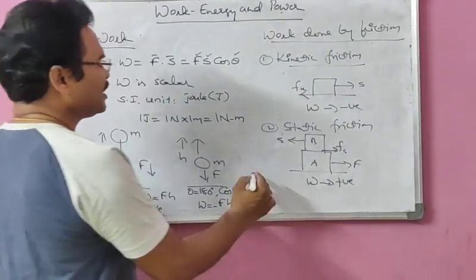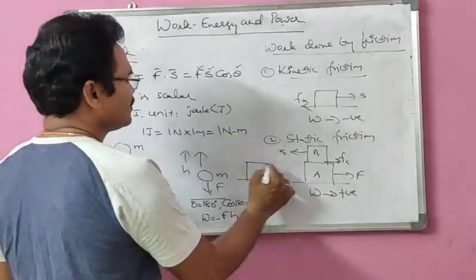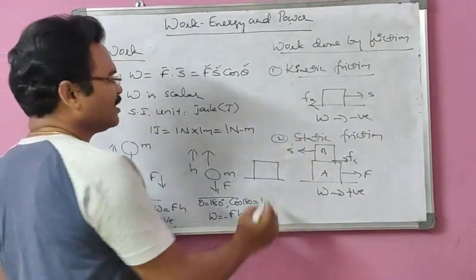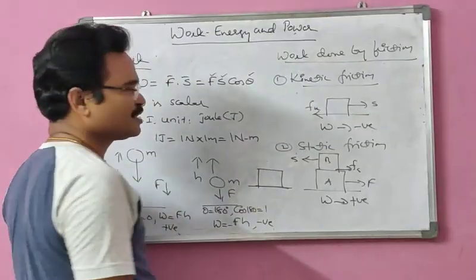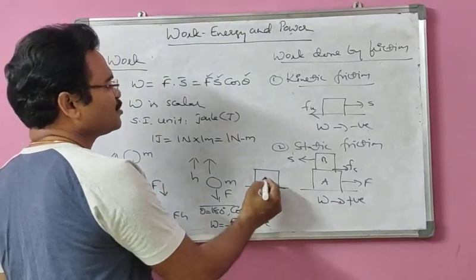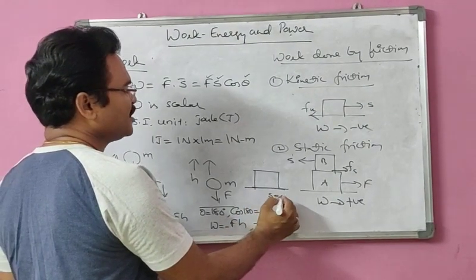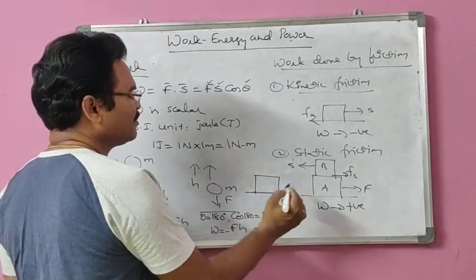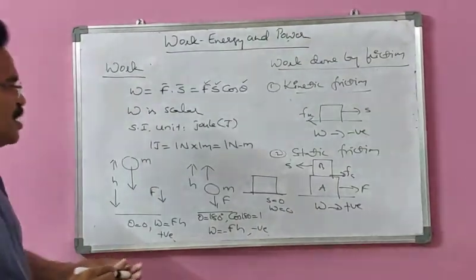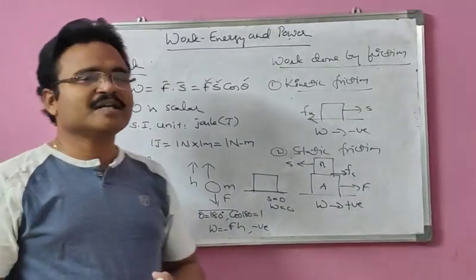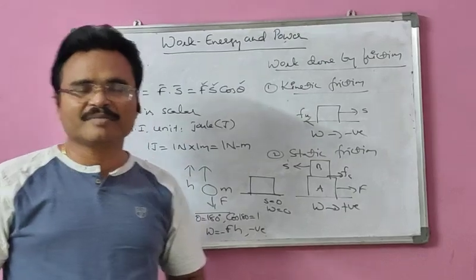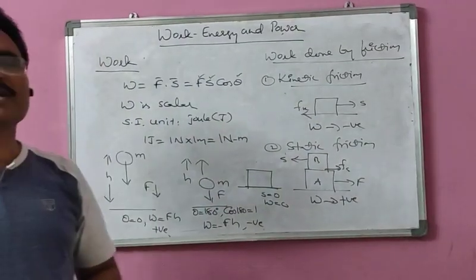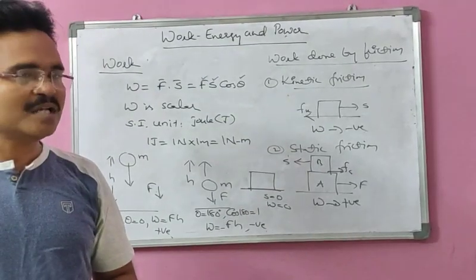And for example, if your body is at rest, even if you apply some force, the static frictional force is there. So here displacement is zero, therefore work done is zero. That means we can infer that work done can be positive, work done can be negative, and work done can be zero also.